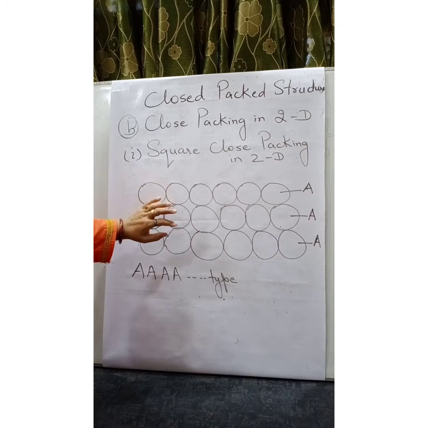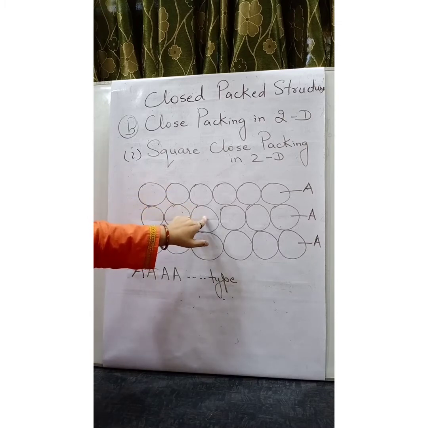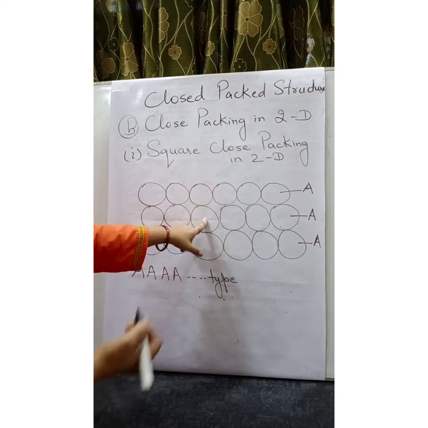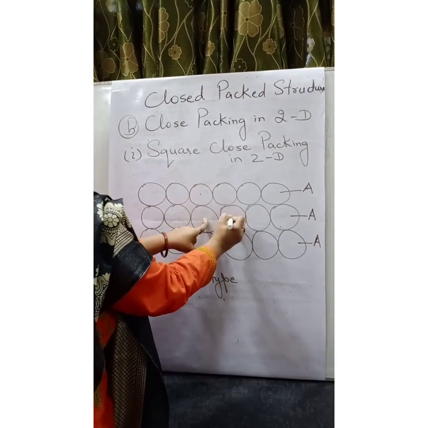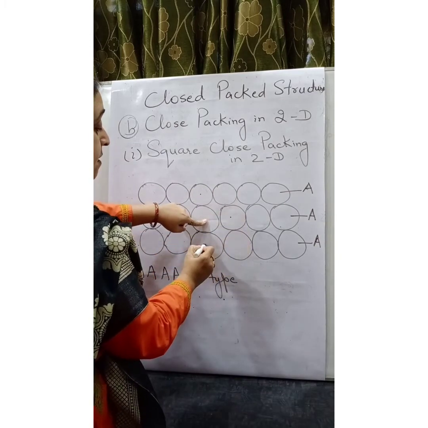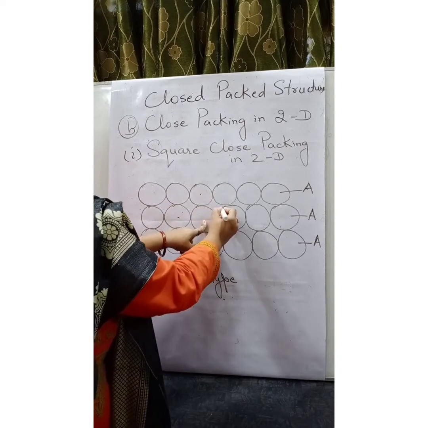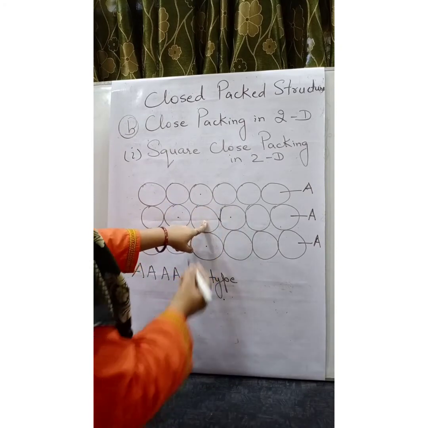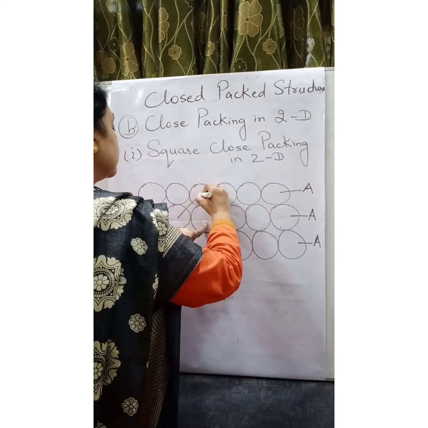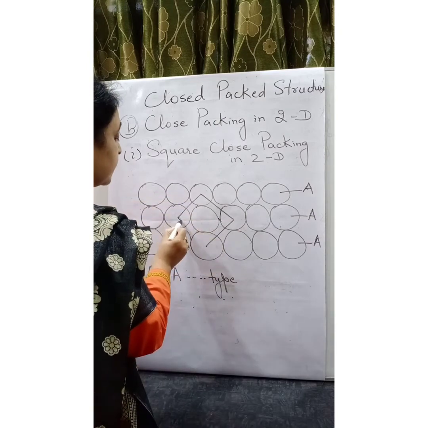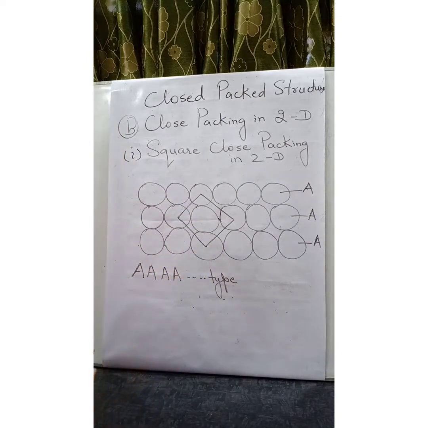Now, if you consider any sphere, you may notice that at any moment this sphere is in contact with four spheres. If you join the centers of these four spheres which are touching this sphere, it will result in the formation of a square.